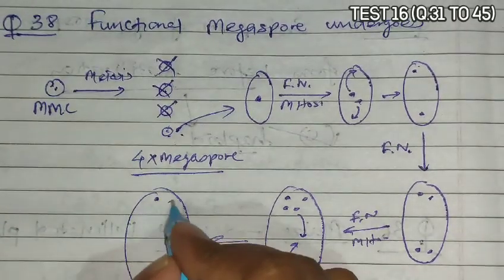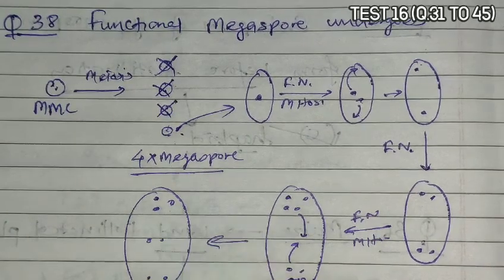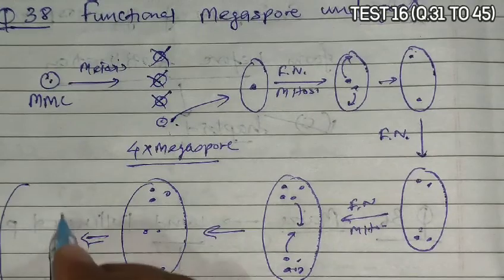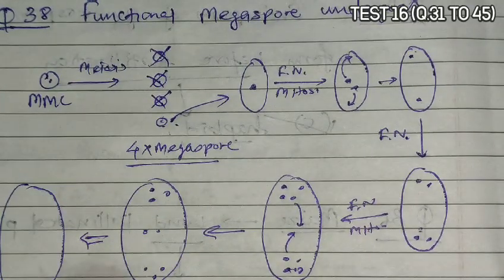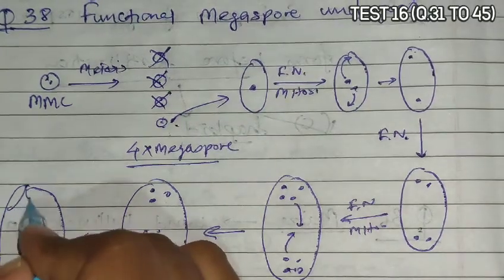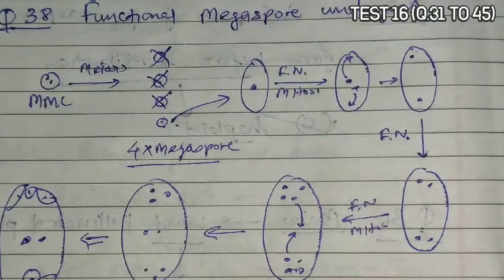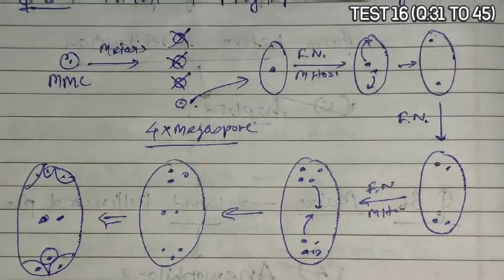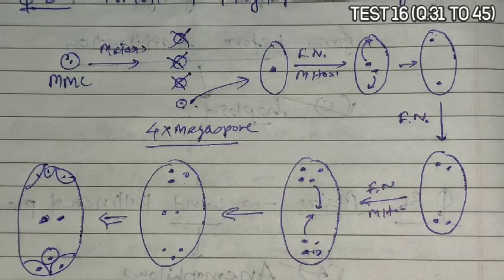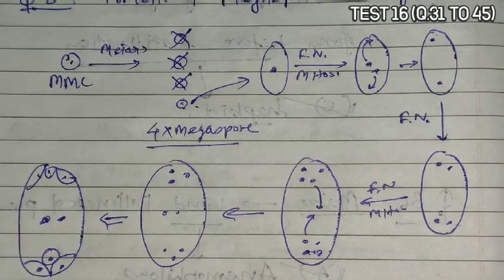So now there are 3 nuclei and there are 2 nuclei. And when cytokinesis occurs at last, it has 2 synergids and 1 egg cell, 3 antipodal cells, and 2 polar nuclei which are present in the central cell. So this is a 7 cell, 8 nucleate embryo sac.